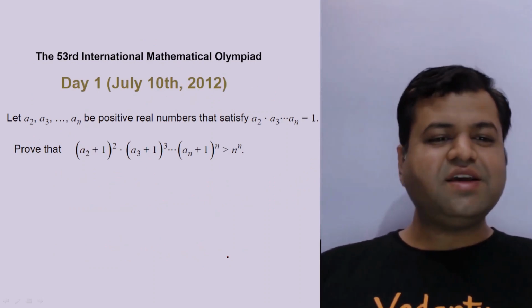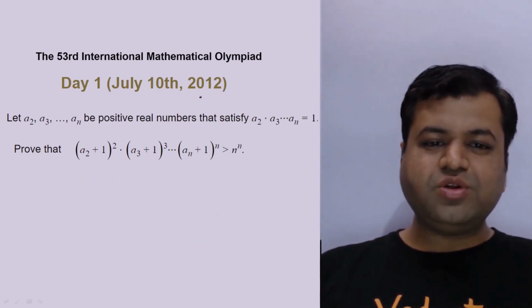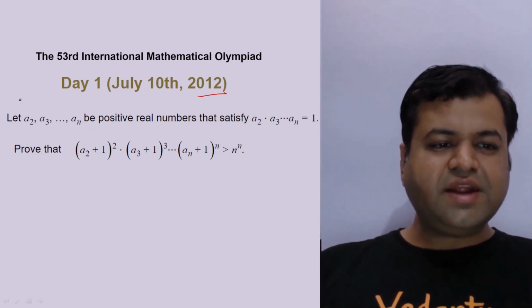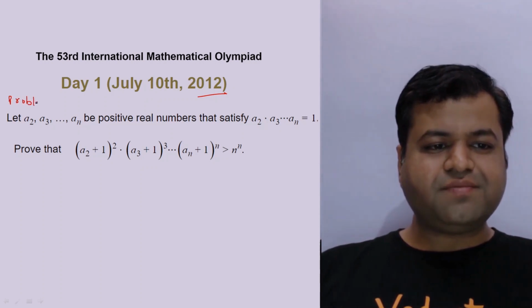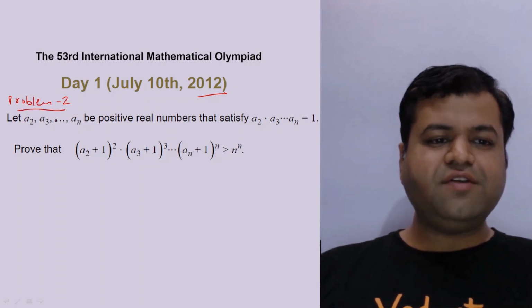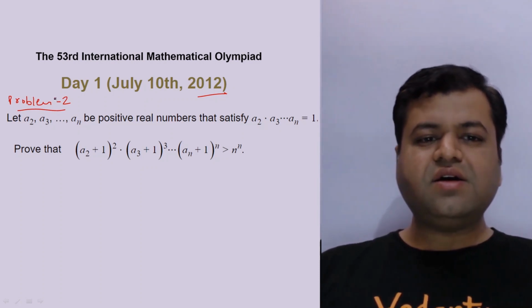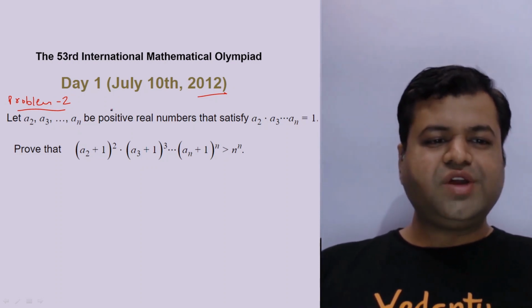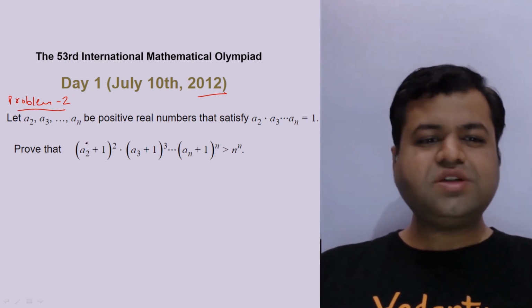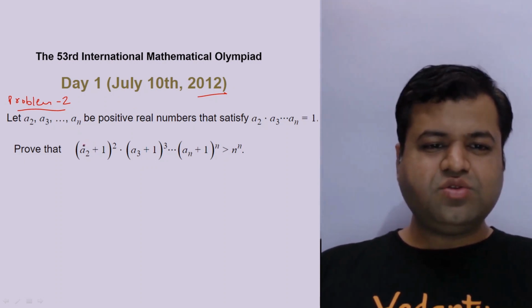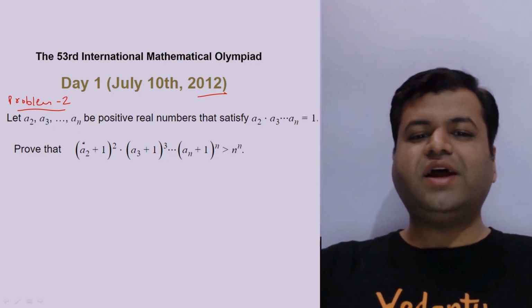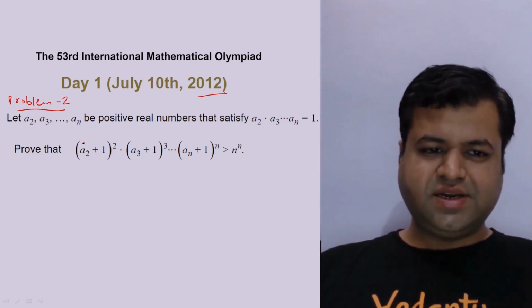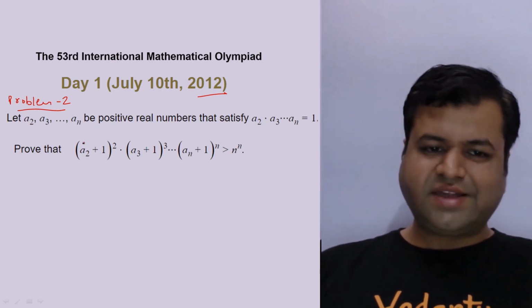Again, this question is very easy. This is the question of IMO 2012, which was held on 10th of July. And this is the second question, problem 2 of day 1. That was the 53rd International Mathematical Olympiad, and I guess that was held in Argentina, right? So what does the question say? In fact, this is the question that should actually come in RMO, and in RMO also this should be considered an easy question or at most an average question.